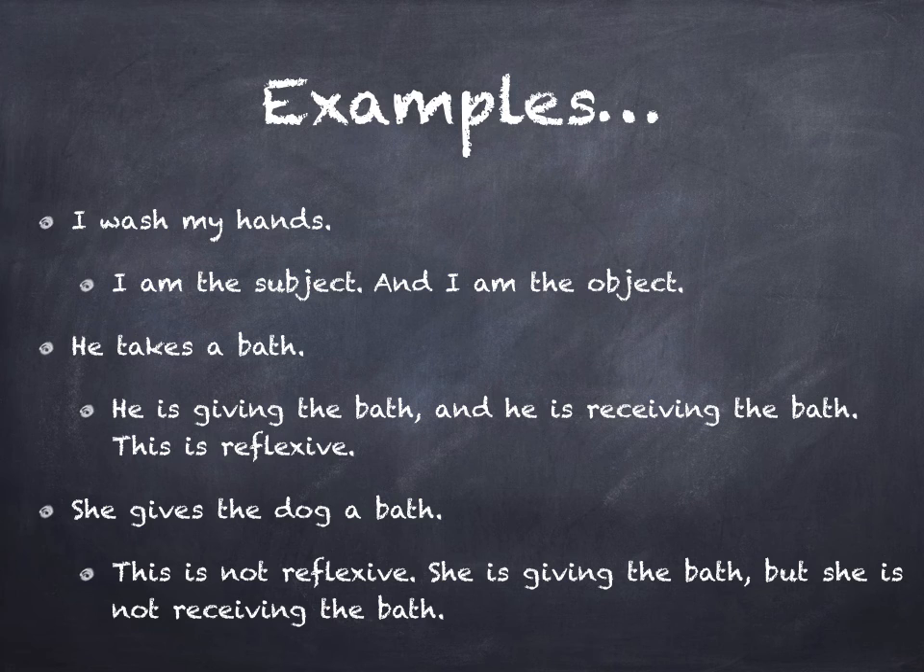Look at the second one there. He takes a bath. He's giving the bath. He's receiving the bath. So this is reflexive. But look at the third one. She gives the dog a bath. Now this is not reflexive. She's giving the bath. She's the subject. But she's not receiving the bath. The dog is, right? So this is not reflexive. So remember, reflexive just means that the subject and the object are the same. And if the subject and the object are not the same, then this situation, or this verb in this situation, is not going to be reflexive.